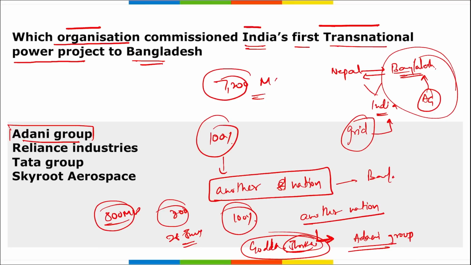Right? So it is the Adani Group that is supplying 100% of the electricity developed at this Goda, Jharkhand plant to Bangladesh, and it is India's first transnational power project. If we talk about Adani Group, it was established in 1988. Gautam Adani is the chairman here, Rajesh Adani is the managing director, and Ahmedabad, Gujarat is the headquarters.